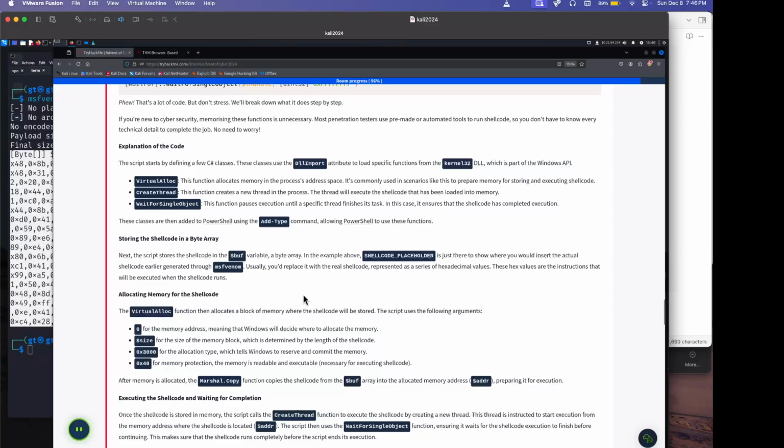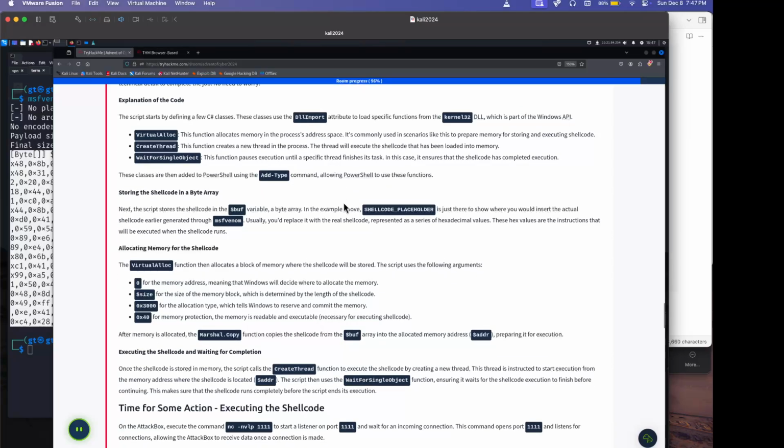Explanation of the code. The script starts by defining a few classes. Those classes use DllImport to load specific functions from the kernel32 DLL. Kernel32, is that 64? Yeah, I think it's 64. A dynamic link library is like a Windows function that every script can use on a machine. So VirtualAlloc allocates memory in the process address space and is commonly used in scenarios like this to prepare memory for storing and executing shellcode.